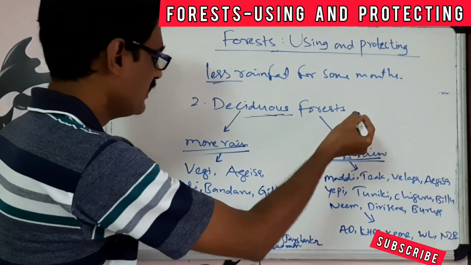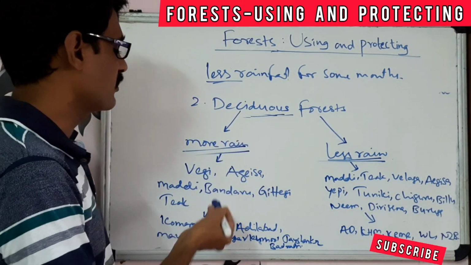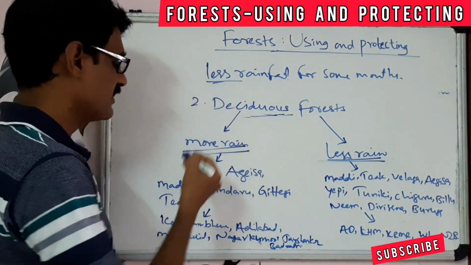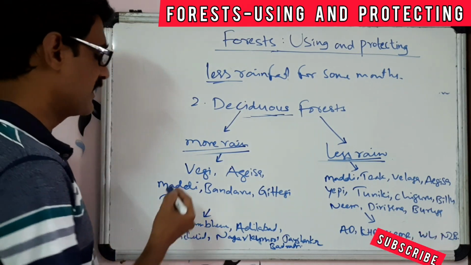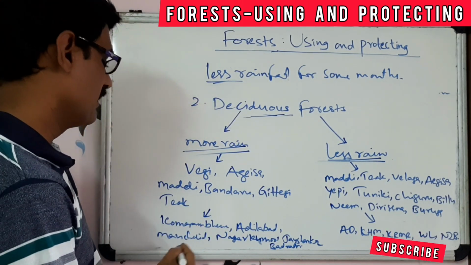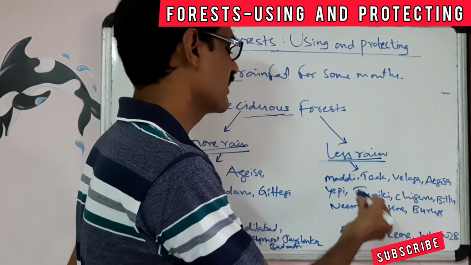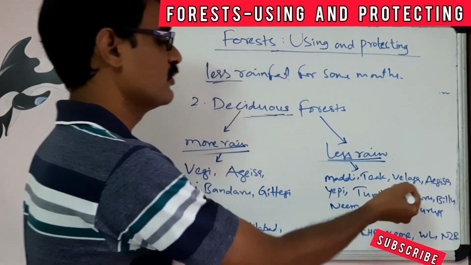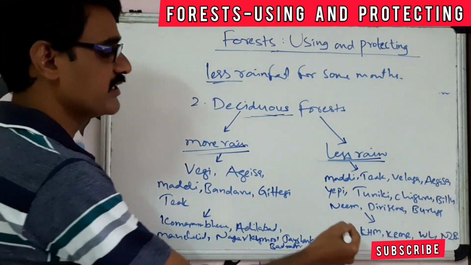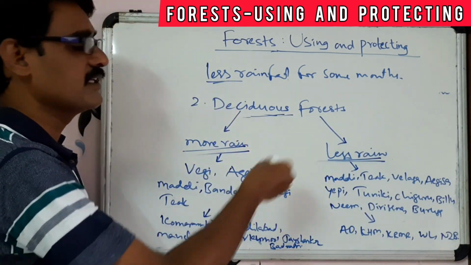So deciduous forests are two types. Some of the deciduous forests are grown in the more rainfall regions. Some of the deciduous forests are grown in less rain regions. In the more rain regions, we can see the trees Vegi, Egise, Maddi, Bandaru, Jittegi, Take, and these are located in the Komaram, Adilabad, Manchiryal, Nagar Karnool, Jayashankar, Bhadradri. And in the less rain region, we can see the Maddi, Take, Velaga, Egise, Ippi, Tuniki, Chiguru, Billu, Neem, these types of trees. And these are located in Adilabad, Khammam, Karimnagar, Warangal and Nizamabad. So this is about the deciduous forests.